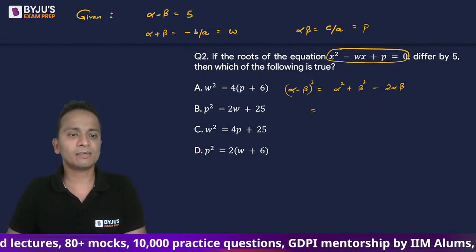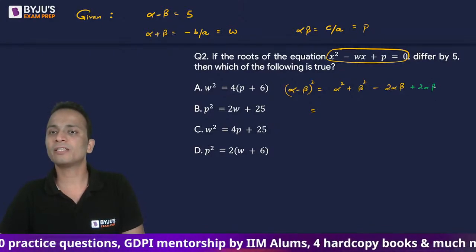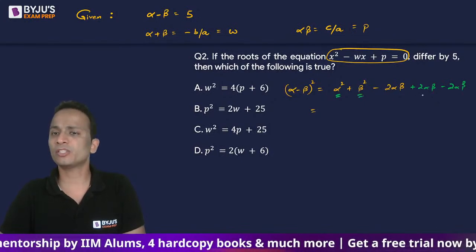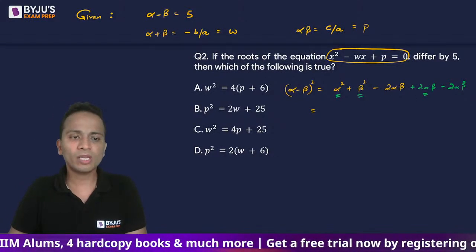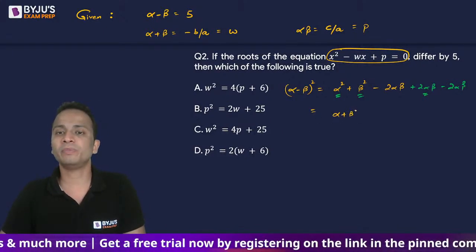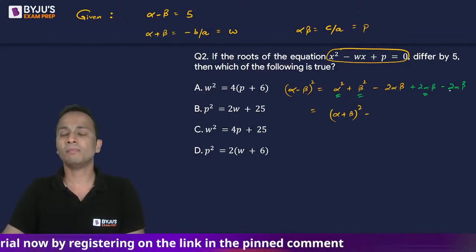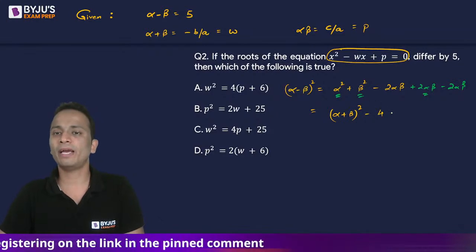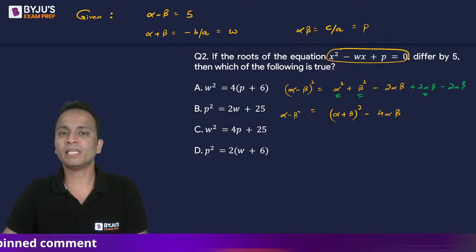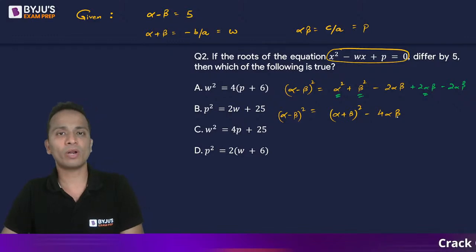Now if I add and subtract, here I put plus 2 alpha beta and minus 2 alpha beta. So alpha square plus beta square plus 2 alpha beta will give rise to alpha plus beta whole square. Then the remaining part, minus 2 alpha beta minus 2 alpha beta, will become minus 4 alpha beta. So I can now say that alpha minus beta whole square can be written as alpha plus beta whole square minus 4 alpha beta.